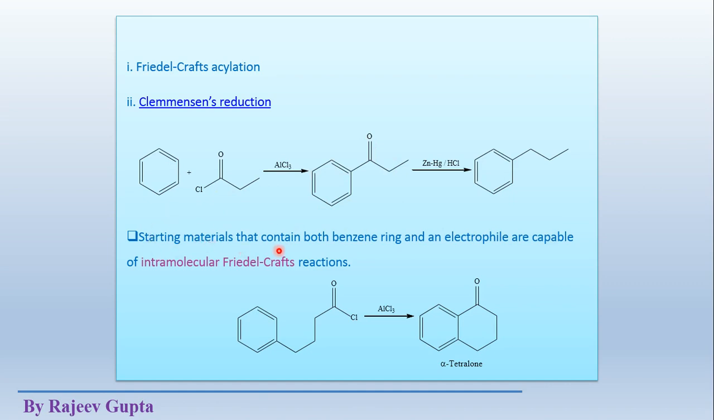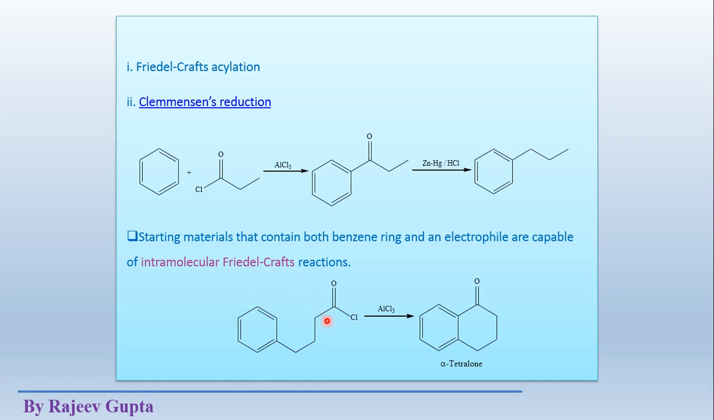Starting materials that contain both a benzene ring and an electrophile are capable of intramolecular Friedel-Crafts reaction. An example is shown here. This reaction is intermolecular, where the aromatic ring system and the reagent system are different. But in this type of reactant, where this type of acid derivative group is present in the reactant itself,